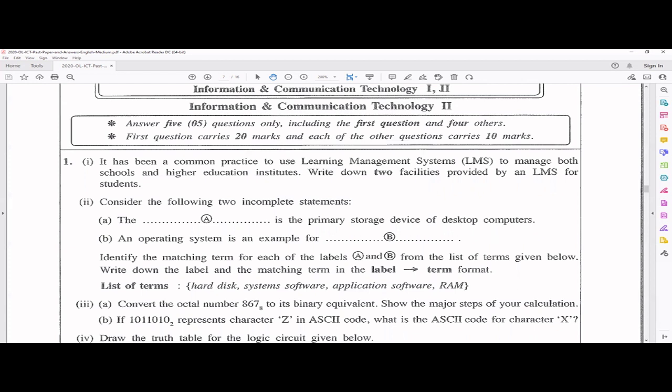Some institutes provide recordings of the lectures, so you can download those too. You can have video conferencing sometimes, do file sharing, and view notifications and marks. Sometimes even progress reports will be sent over the LMS to your parents and you. Those are the answers for the first one.